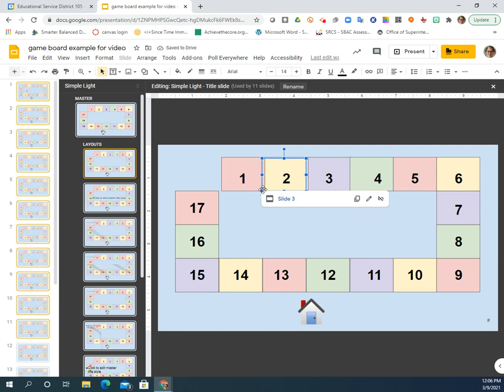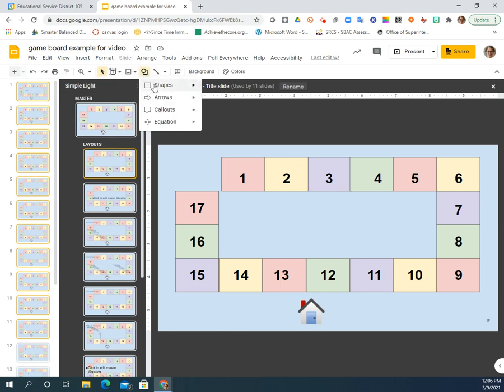So that when they click on box 2, it'll take them to the activity for box 2. And I'm going to keep them so that it covers the entire box, maybe a little bit over, just so if a student clicks in just a little bit of the wrong spot, they still get to the right slide. So 2 will go to 3, 3 will go to 4, and so on. So I'm going to do 1, and I'll show you how I do it.